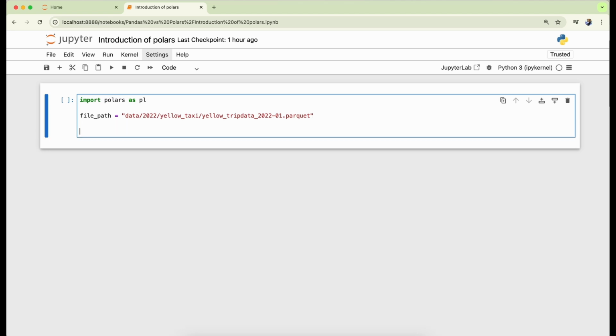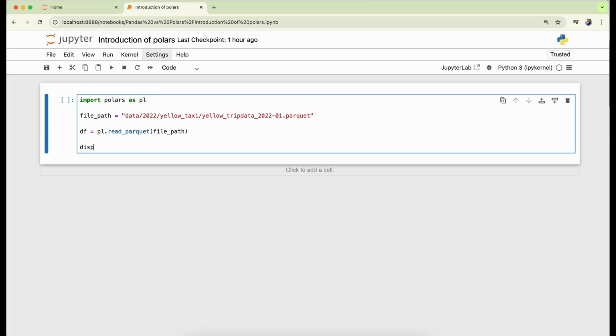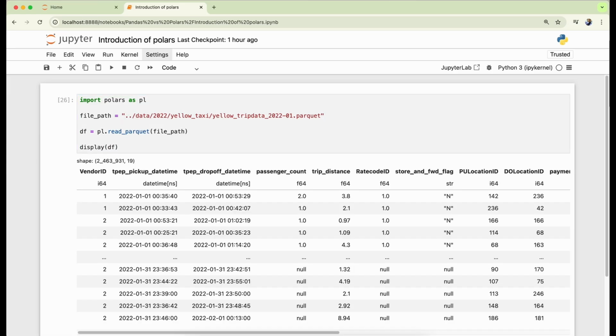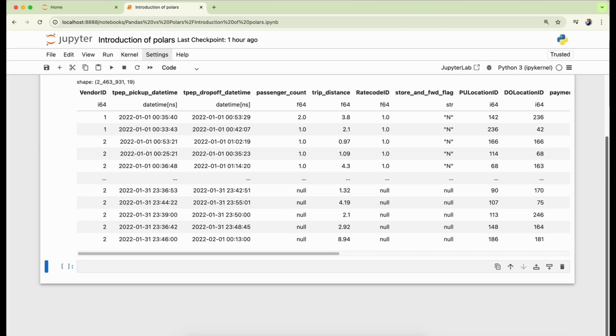Next, define a data frame df object, and we can call the pl.read_parquet method. We can use file path as the parameter. It will return a data frame as df, and then we can display df. Let's execute the cell. It will give us the data set available in it. We have over 2 million rows with 19 columns, and they are mixed columns with different types of data types.